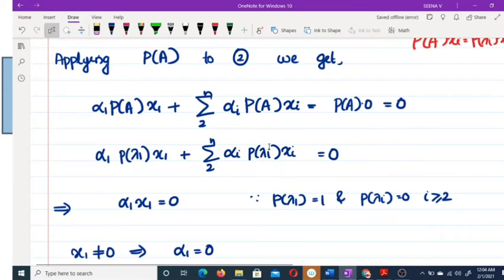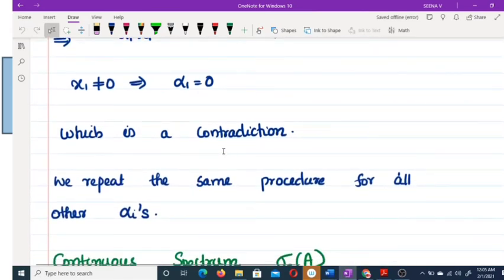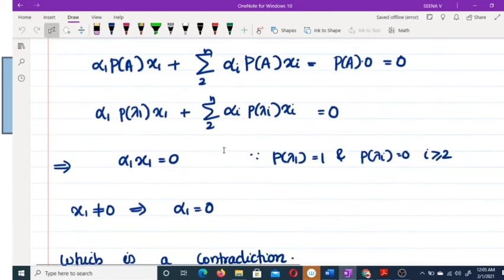But all these terms are 0 because p of lambda 2, lambda 3, etc. are 0. And here p of lambda 1 is 1, and from this we get alpha 1 x1 equals 0. As we assumed xi is not equal to 0, therefore x1 is not equal to 0. This implies lambda 1 alpha 1 equal to 0, which is a contradiction because we assumed lambda 1 is not equal to 0. Similarly, if you take alpha 2, repeat the procedure and finally we get all other alpha equal to 0. That means our assumption is wrong.